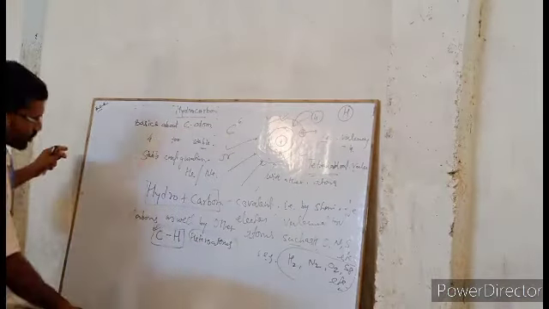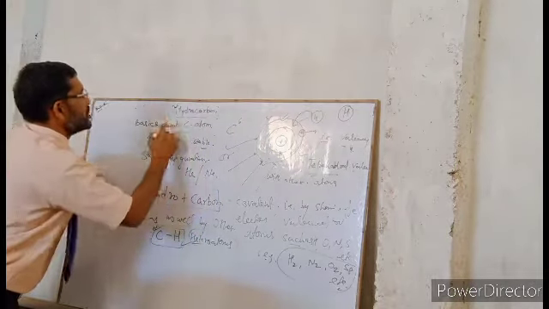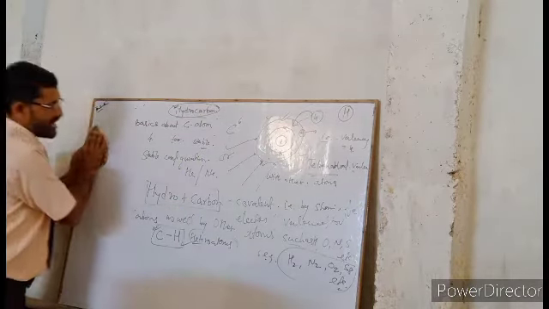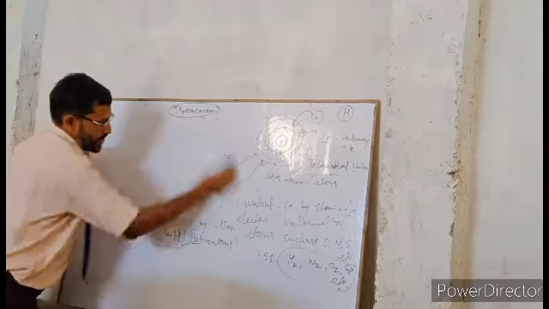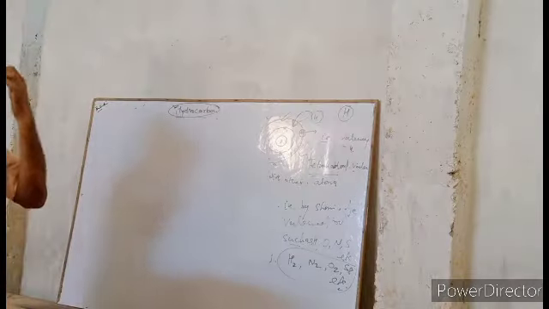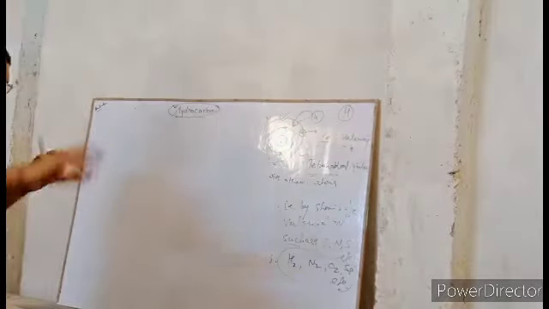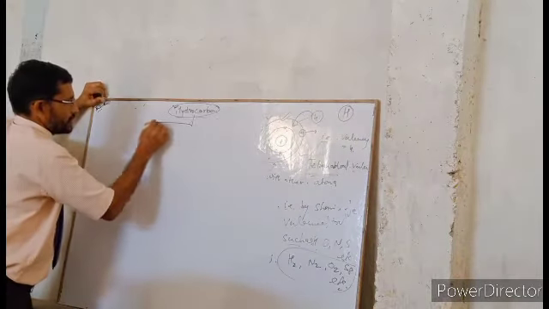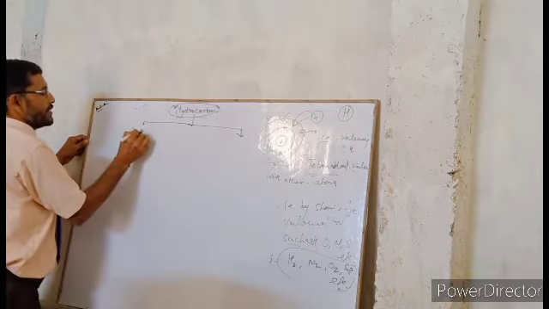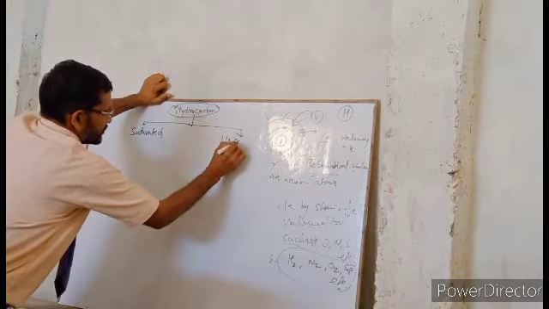So now we are going to deal with the heteroatom hydrogen, the so-called hydrocarbon. There are two types of hydrocarbon: saturated hydrocarbon and unsaturated.